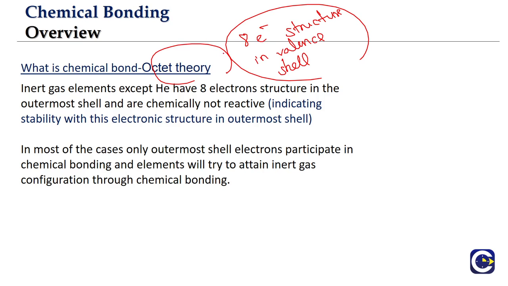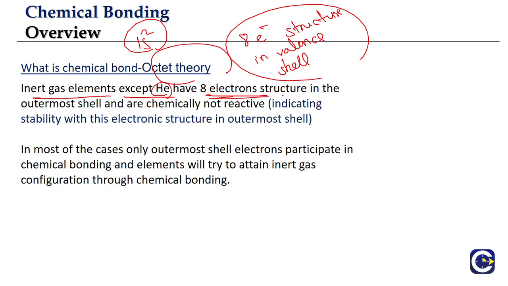Now, octet theory we'll study in more detail in one of the theories of chemical bonding, which is the Lewis theory of chemical bonding. Here we'll just try to look at the basis of this octet theory. If we look at the inert gas elements, except helium, because helium's electronic arrangement is 1s2, it has got a duplet.